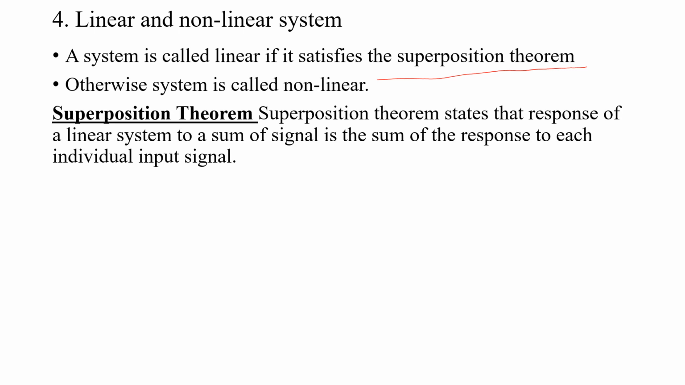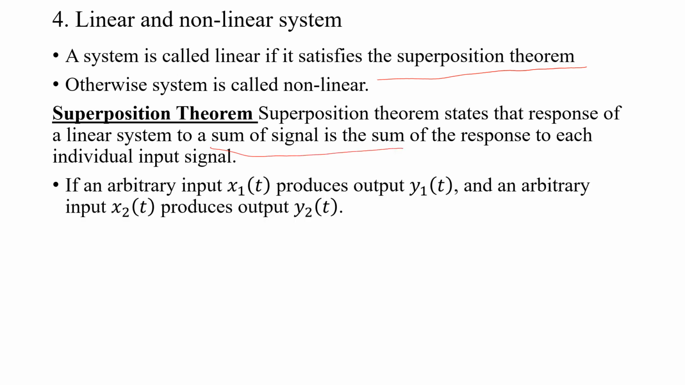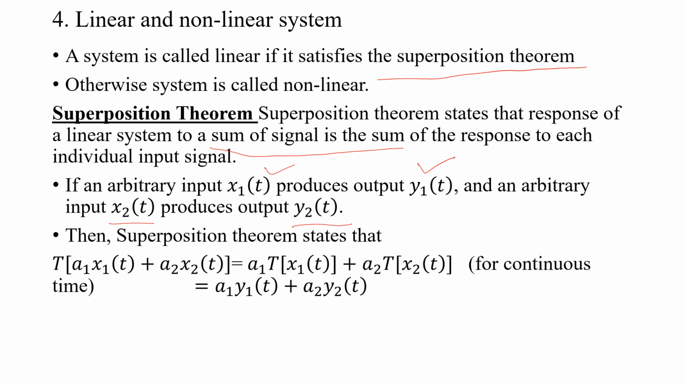The superposition theorem says that the response of a linear system to a sum of signals is the sum of the responses to each individual input signal. Or we can say a weighted sum of signals. This is the theorem I am giving in depth. If the input x1 of t produces the output y1 of t, and similarly the input x2 of t produces the output y2 of t, then the superposition theorem says what?